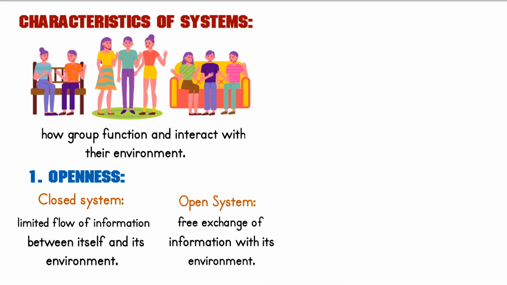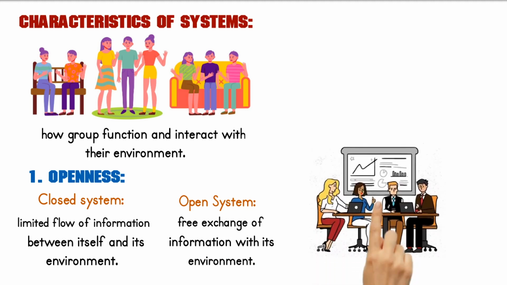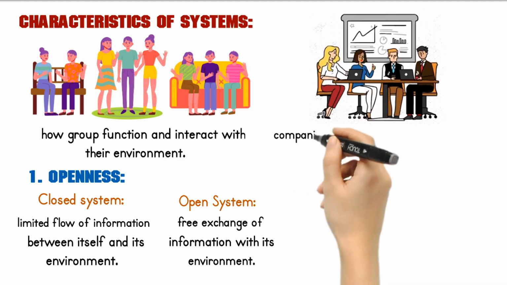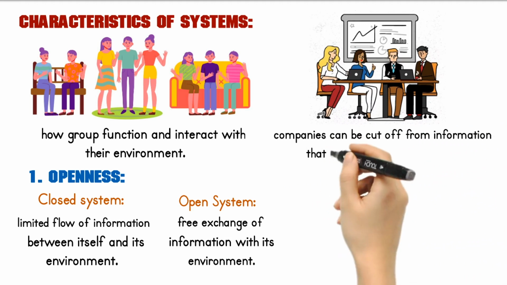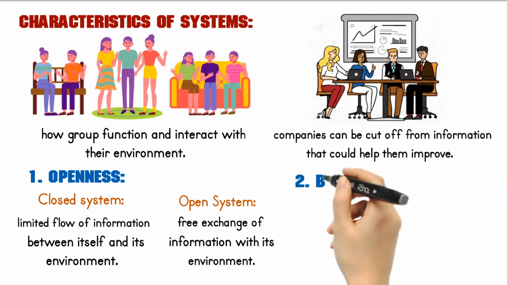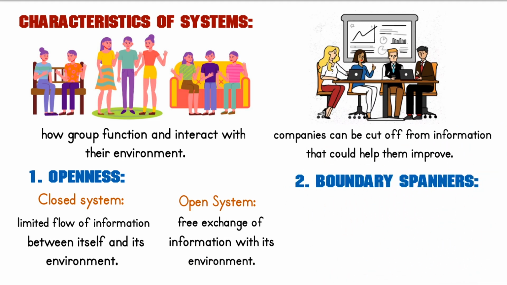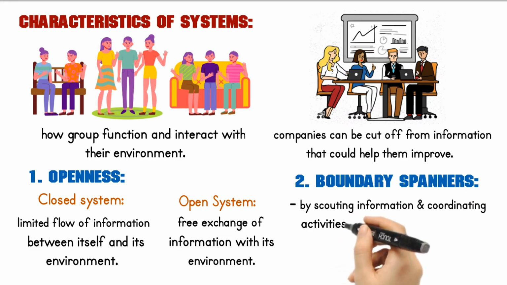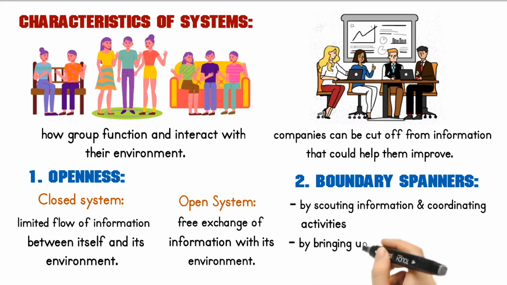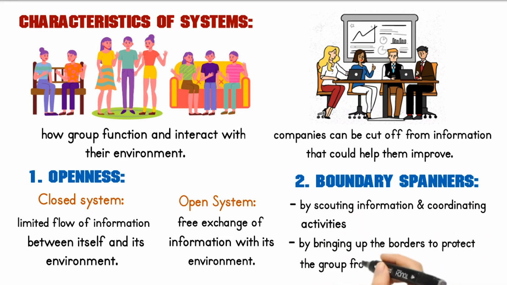Openness tends to be more conducive to effective group decision-making, but managers maintain less control in an open system, and companies can be cut off from information that could help them improve. Boundary spanners help the group interact with its environment in two ways: by scouting information and coordinating activities, which extends the resources of the group, and by bringing up the borders to protect the group from outside influences, which increases cohesiveness and smooth functioning of the group.